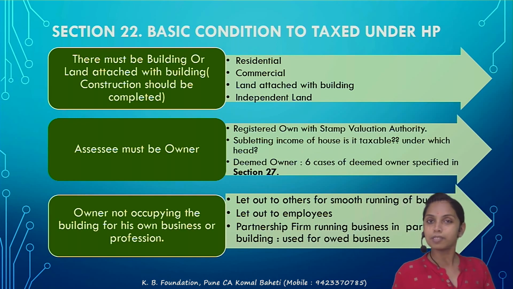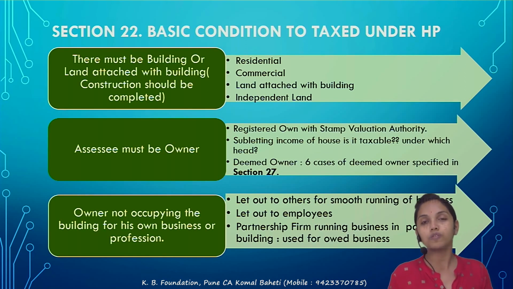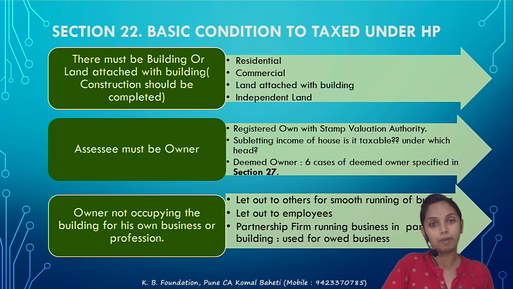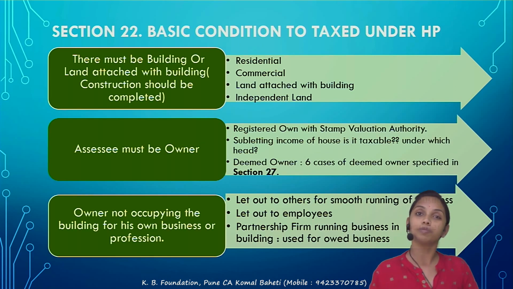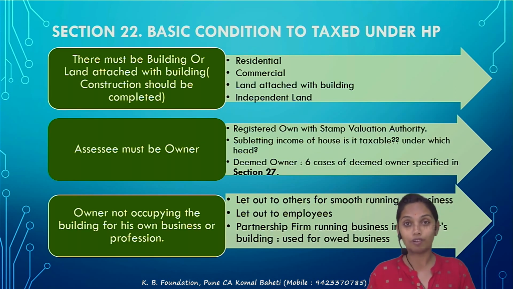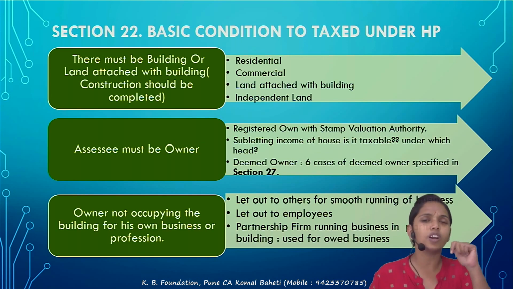So first there must be a building, correct, that is the chargeability condition. Second, the assessee should be the owner. The company should be the owner. Yes, the company is the owner. The third, he should not use it for his own business. Actually, L&T is not carrying out any own business in the bank premises. The bank is carrying out its business, meaning the tenant is carrying out the business. Actually, the income should be taxable under the HP because the owner is not carrying out his own business. But why did L&T give